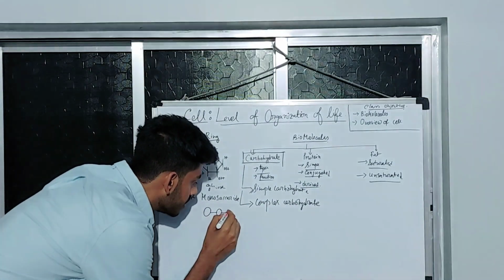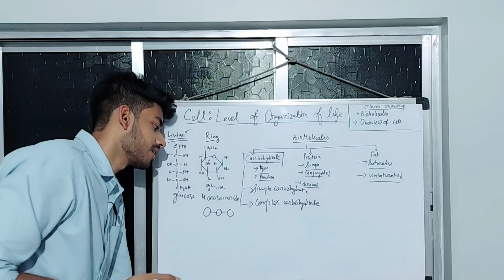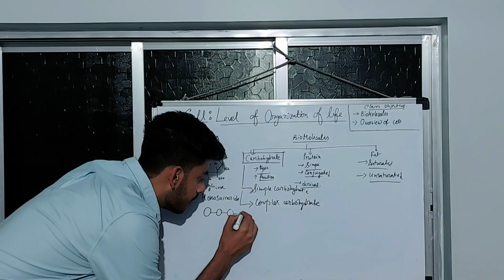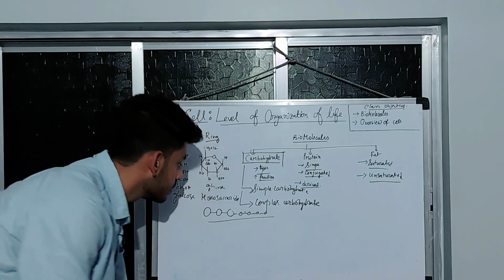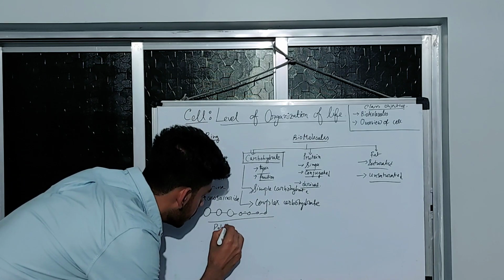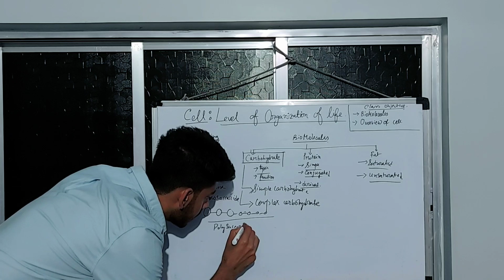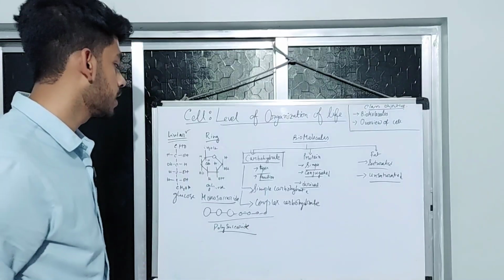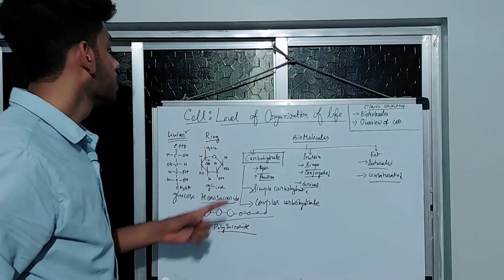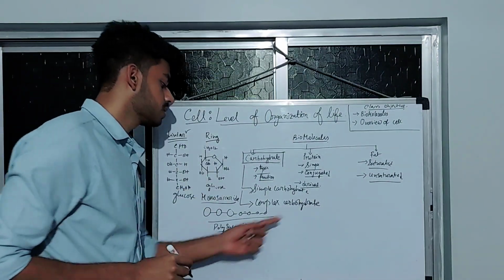If there are three, trisaccharide. If there are multiple moieties present in a carbohydrate, then it is called a polysaccharide. So these two names are important. What is monosaccharide, what is polysaccharide? Monosaccharide consists of one ring structure, polysaccharide consists of several ring structures.